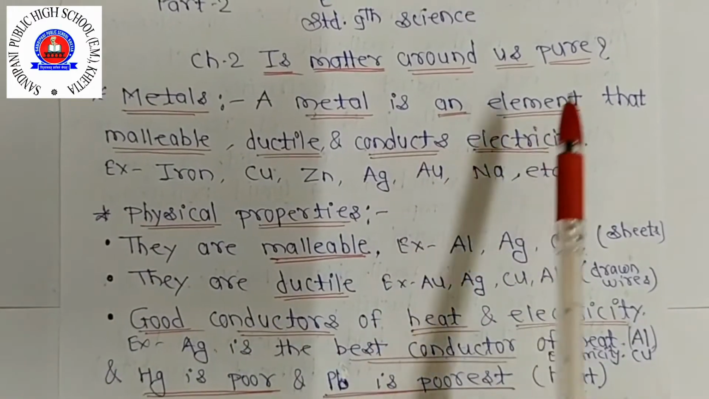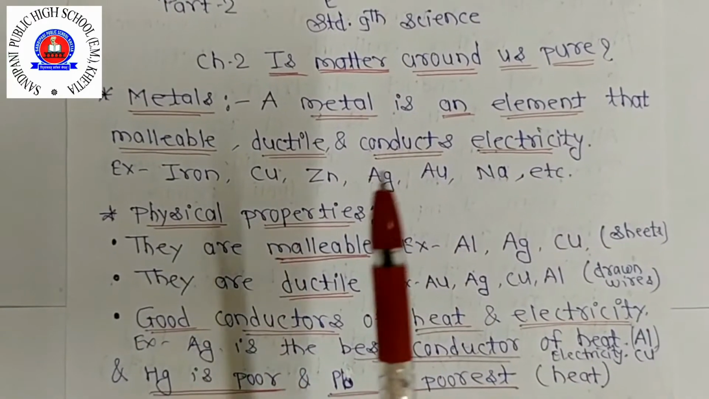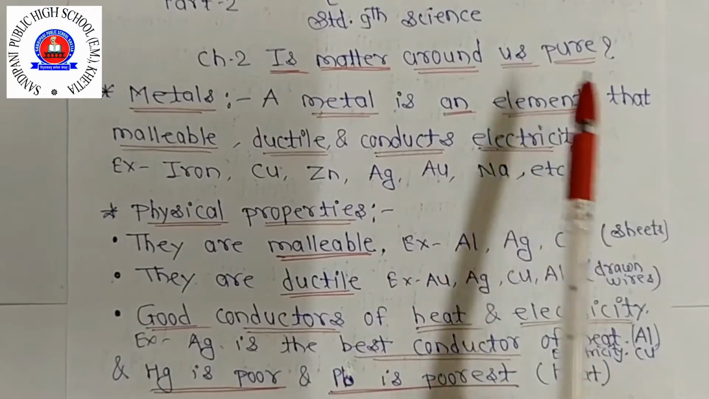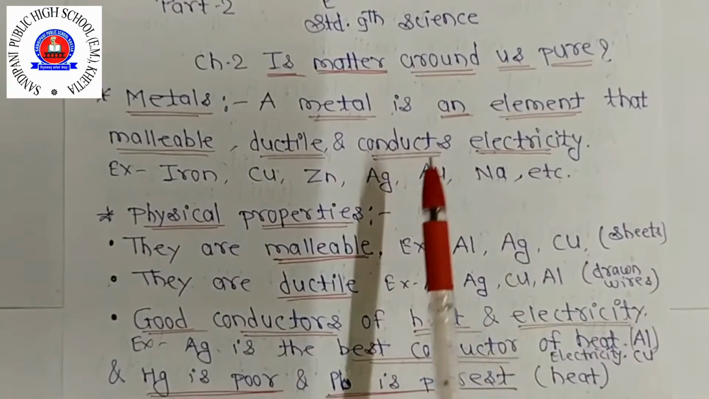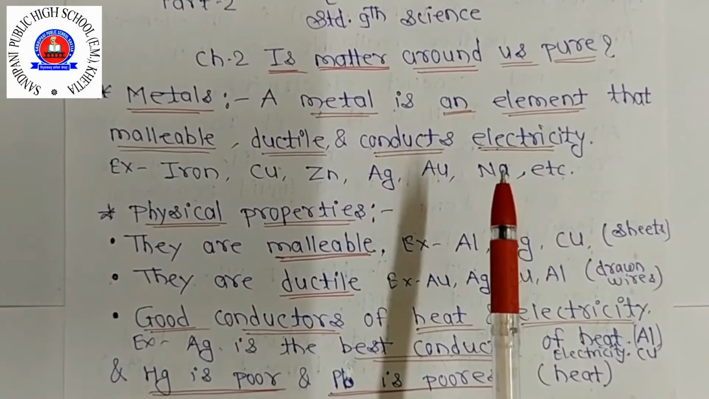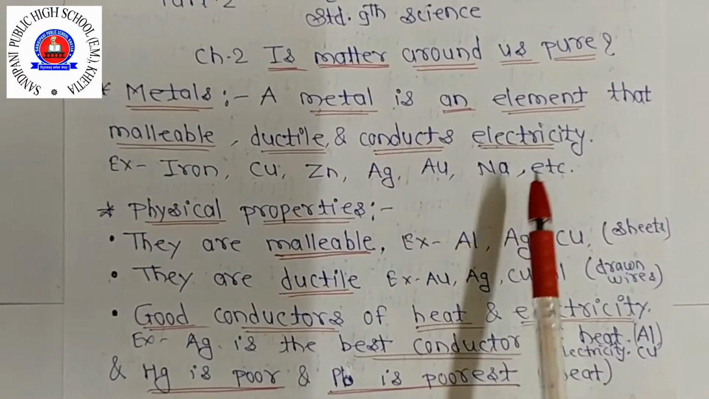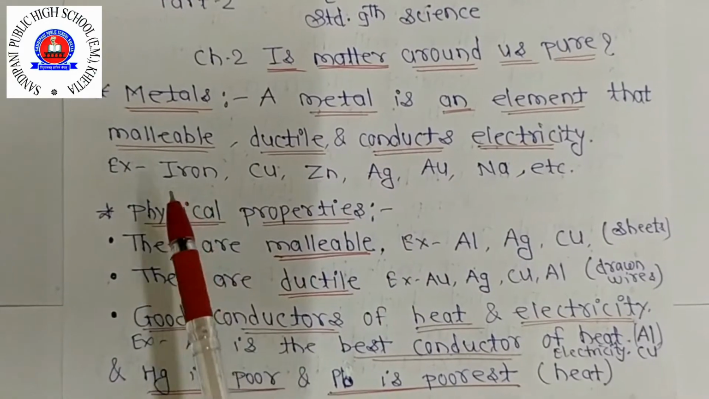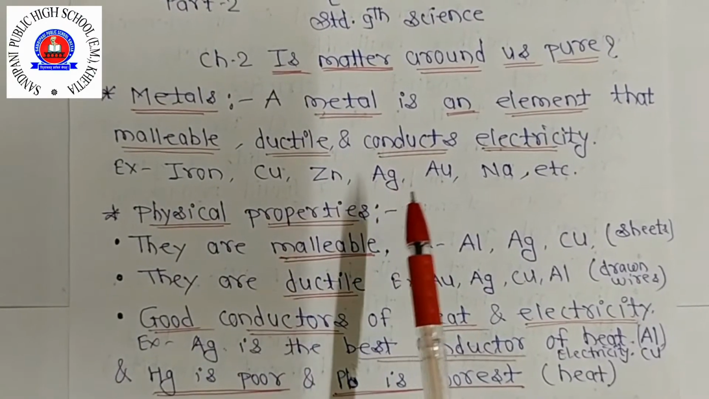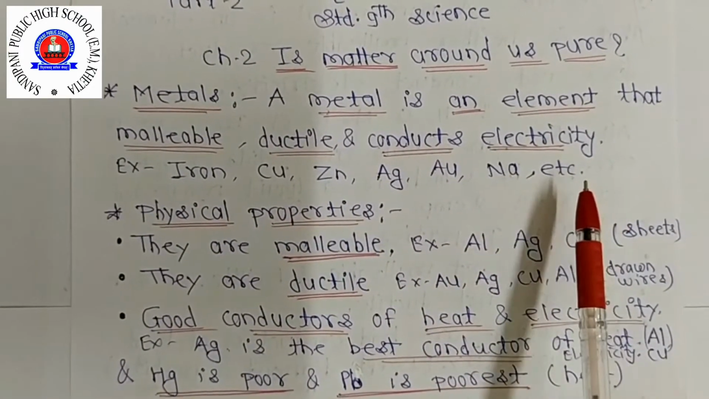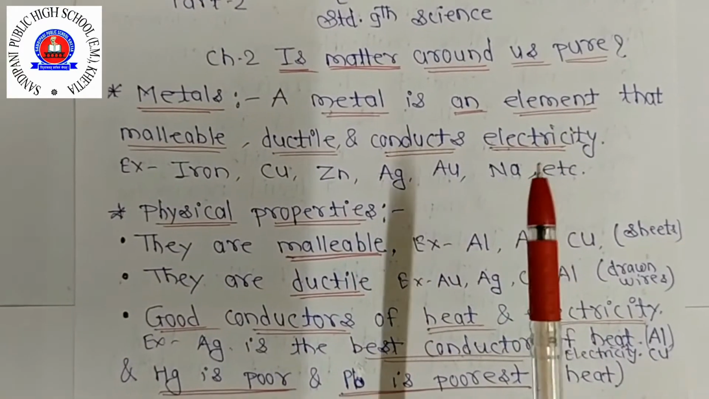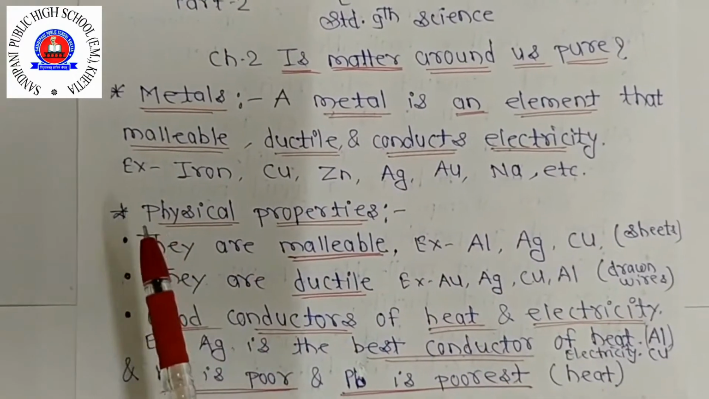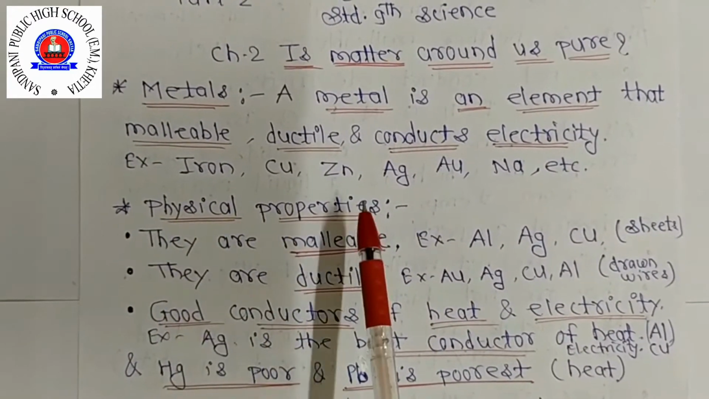It means that an element that is malleable, ductile and conducts electricity has these properties. If an element has these properties, then it is considered a metal. For example, iron, copper, zinc, silver, gold, sodium, etc. These are metals. So we now discuss the physical properties of metals.